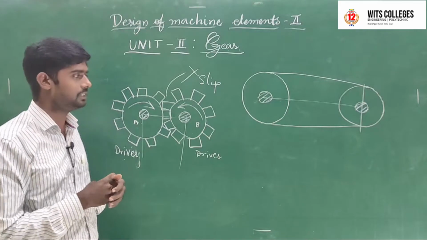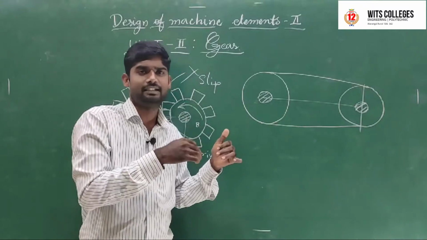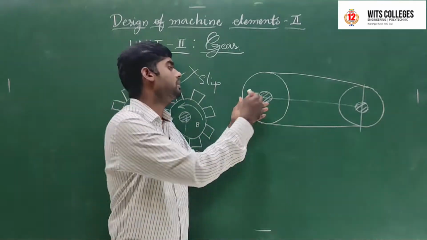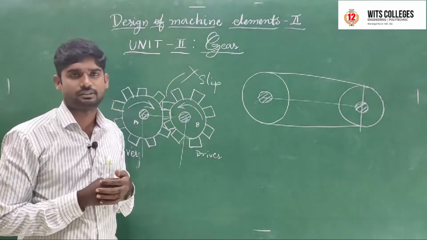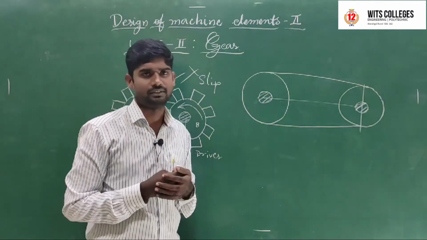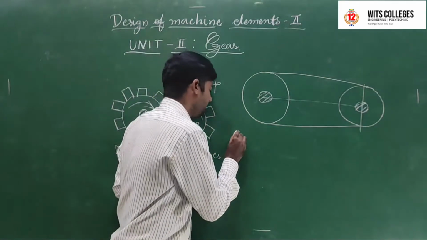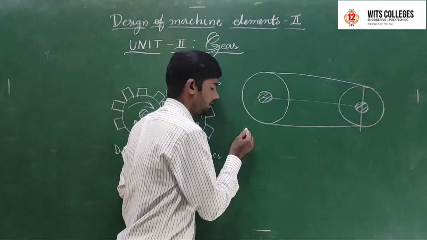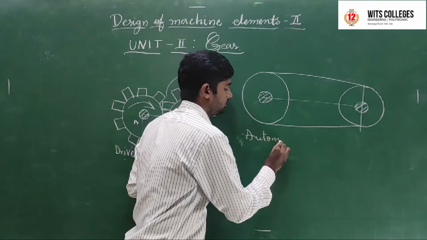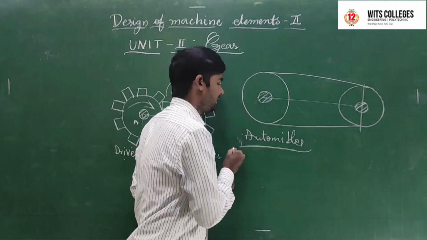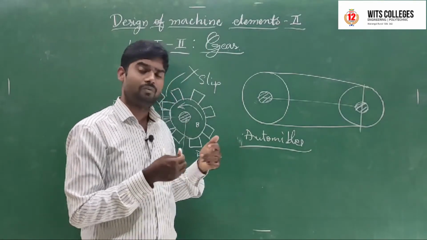Another thing is that the center distance between two shafts is less compared to a belt drive; at that time also we use gears. This is the use of gears. Some important applications are in vehicles, motor vehicles like automobiles, cars and lorries. We use gears there.